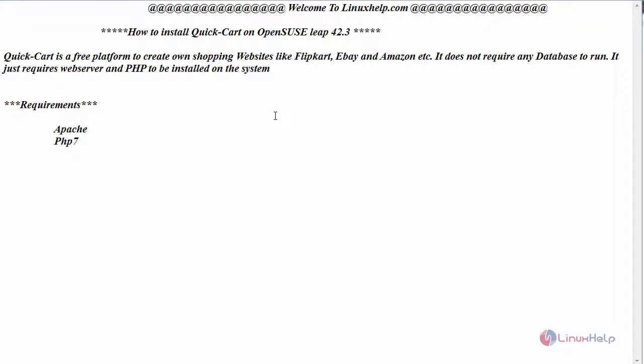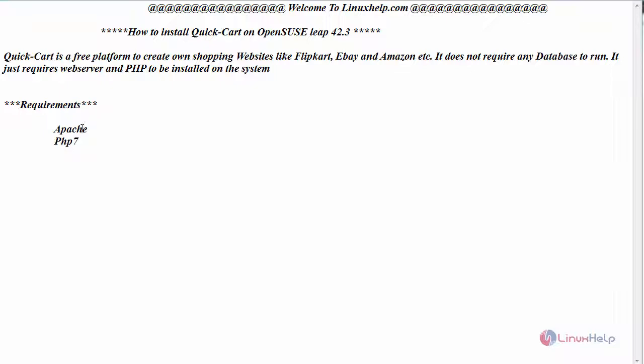Today we are going to see how to install QuickCart on OpenSUSE Leap 42.3. QuickCart is a free platform to create your own shopping websites like Flipkart, eBay, Amazon, etc. It does not require any database to run. It just requires a web browser and PHP to be installed on your system. Now let us see the installation of QuickCart on OpenSUSE Leap.